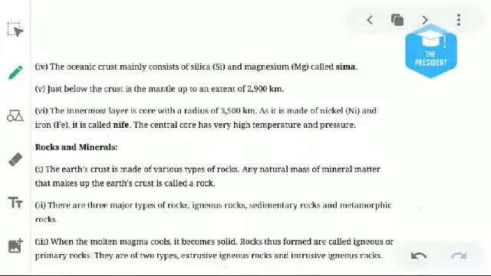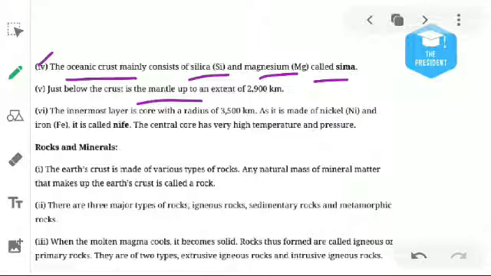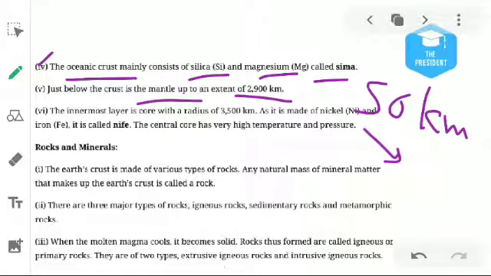Okay, the next layer is the ocean crust. It is made of silica and magnesium, known as Sima. Just below the crust comes the mantle, the second layer, and it extends from 50 kilometers to 2900 kilometers.